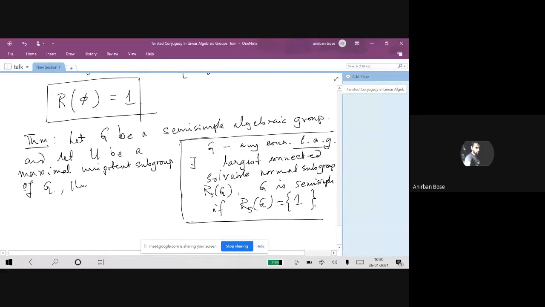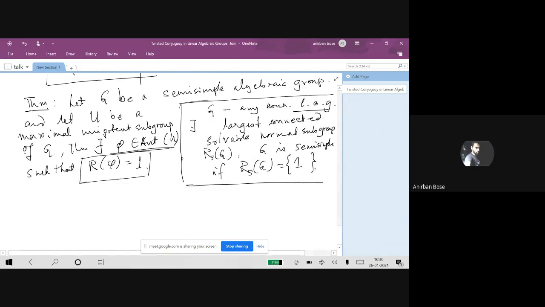So let U be a maximal unipotent subgroup of G. Then there exists an automorphism phi of U such that R phi is 1. I'm not talking about the whole group now; I'm just talking about this particular group U here. And one can always find an automorphism for which R phi becomes 1. This can also be proven.